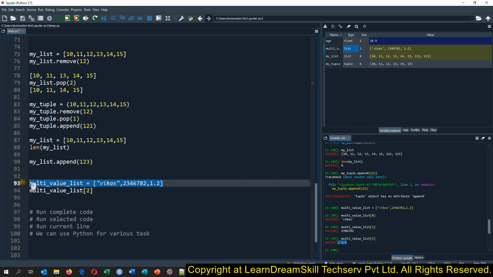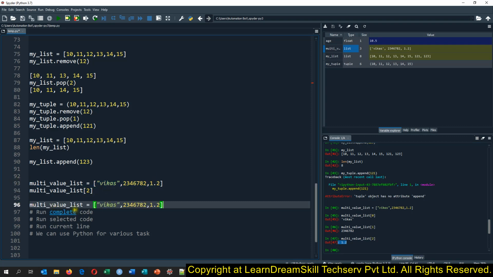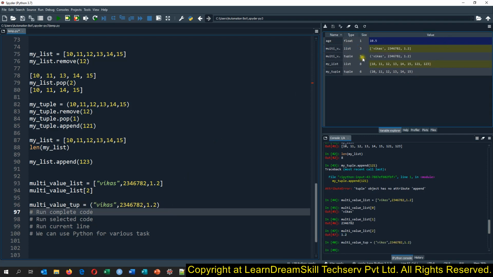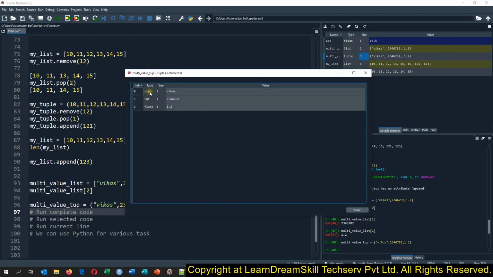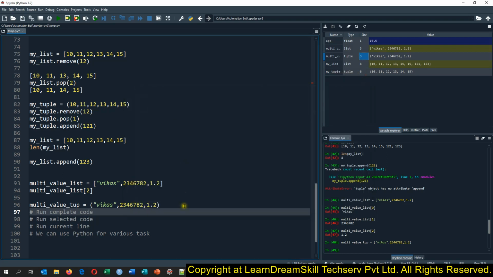Same way you can create the tuple as well with multiple values. So for multi values, I will say tuple, and I will delete this and delete this as well and run the code. So see, the tuple also has been created, and same way you will see the str, because it is the character value, and integer is the numerical value, and float because we are having the decimal value.